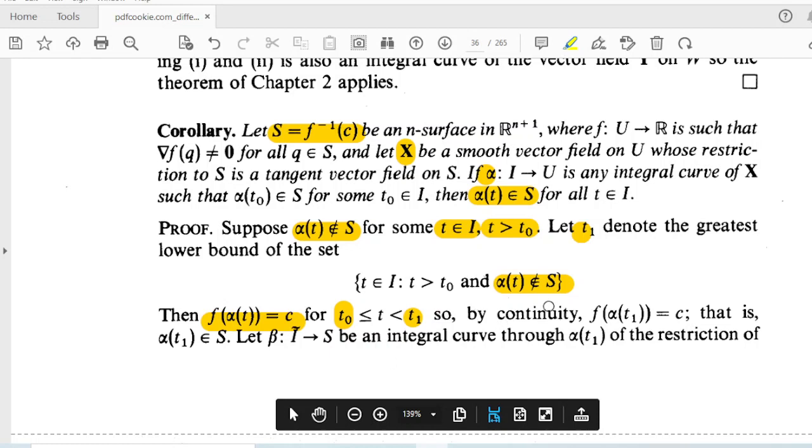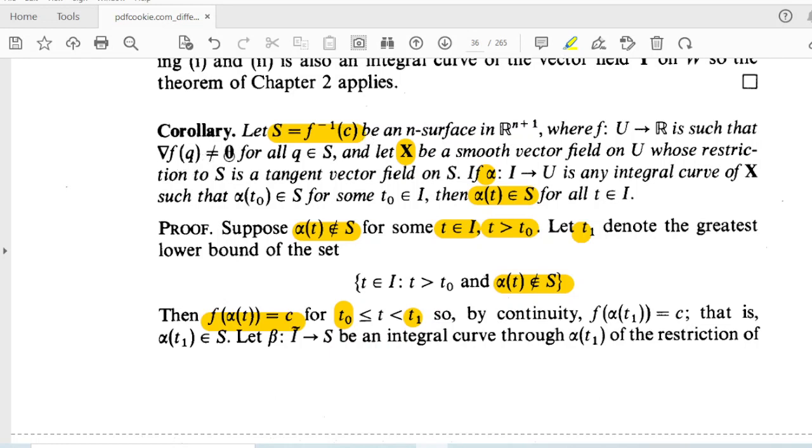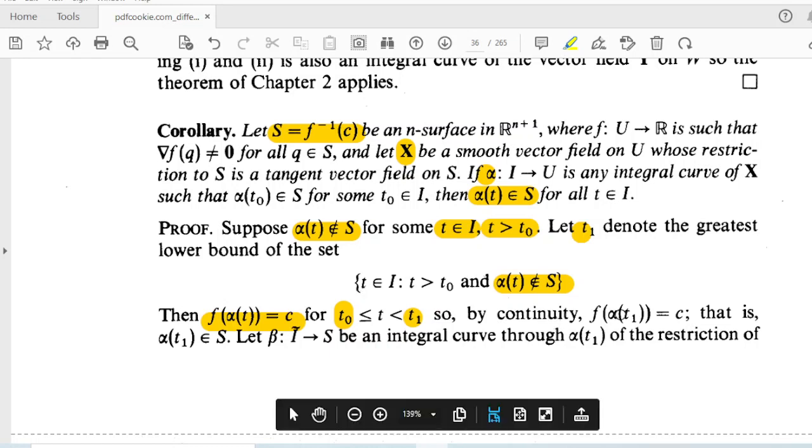But we know that f is such that nabla f is not equal to 0. That means the gradient of f is not equal to 0, so it has got a tangent. Tangent vector exists, that means it is differentiable. Differentiable means it is continuous. So f is a continuous function. So when we say that f is a continuous function, if this condition is satisfied for t, it is also satisfied for t1. f of alpha of t1 equal to c. That means that alpha of t1 belongs to S.